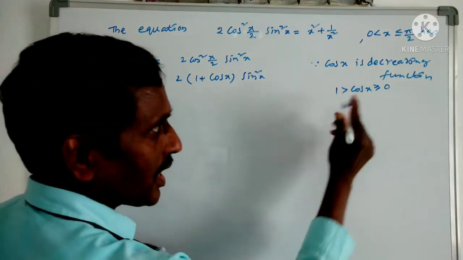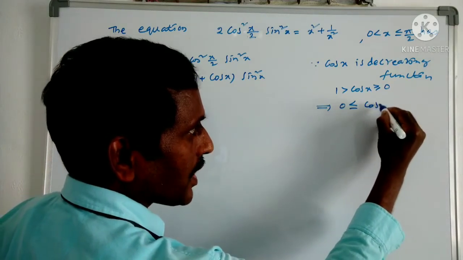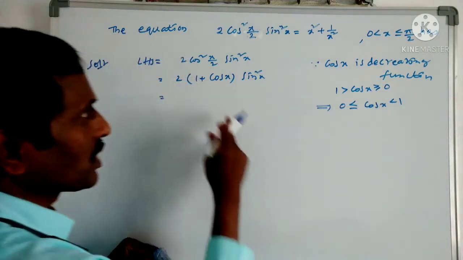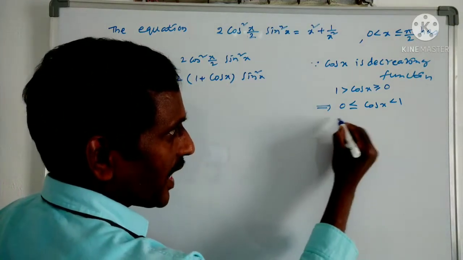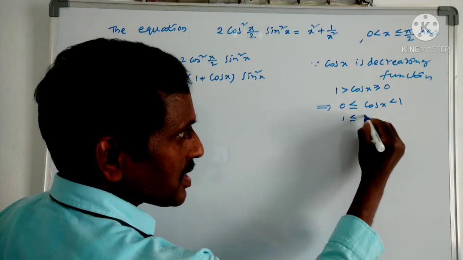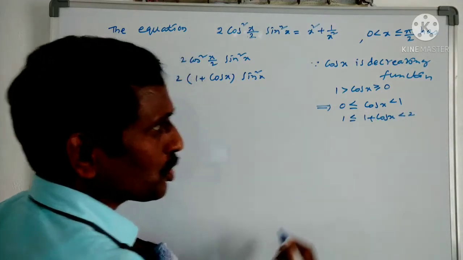First I am going to write it in order. So this is nothing but 0 is less than or equal to cos x, which is less than or equal to 1. Now 1 plus cos x is required, so add 1 on both sides. If I add 1, 1 is less than or equal to 1 plus cos x, which is less than or equal to 2.